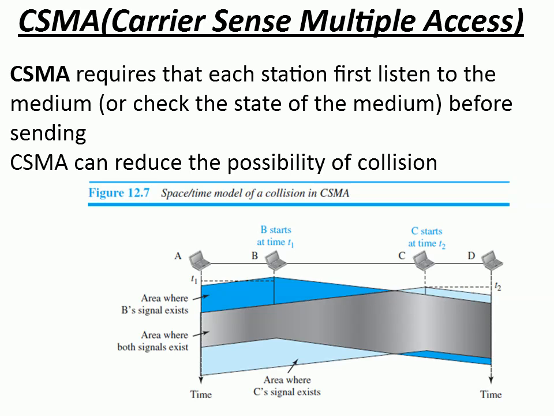It will come to know that yes, the channel is free, but it is unaware that B has already transmitted the data. So C will start sending its data at time t2. As you can see, the gray part shown here is the area where both signals exist, that is the collision. Because on the same channel, B has transmitted data and C has also transmitted its data, there is a collision at a particular time.